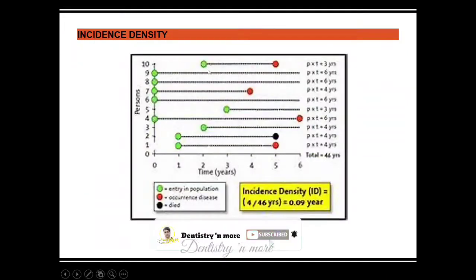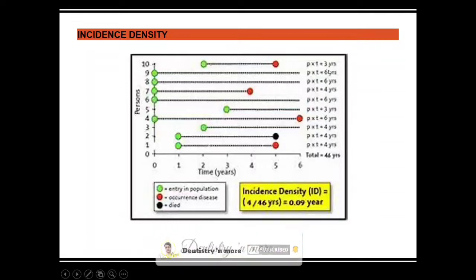So this is another example. In incidence, we mention it as person year. Okay, so how many years the person is under risk, that is person year. You just see here. The person number 10 enters the study at the second year and he develops the disease at 5 years. So the risk was for 3 years. So he constitutes 3 person years.